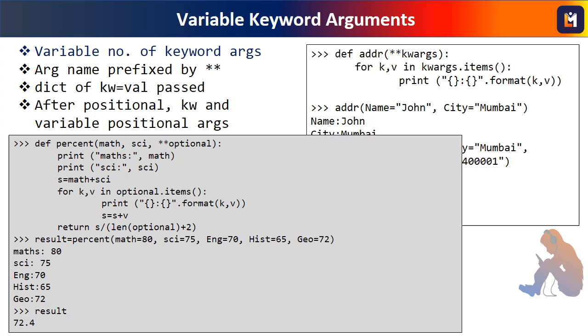This second example is more interesting. Students have math and science as mandatory subjects. They can take one or more optional subjects. The percent function stores first two values in math and science arguments, and following is the list of keyword is equal to value stored in optional dictionary. The function runs a loop over the dictionary items and performs sum, which is then divided by the length of dictionary, which is the number of optional subjects, plus 2, maths and science.